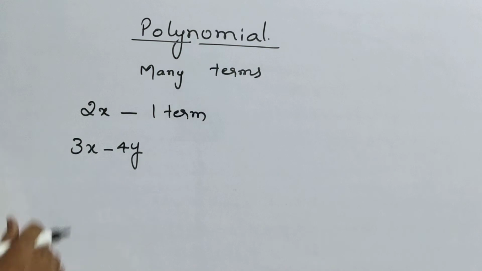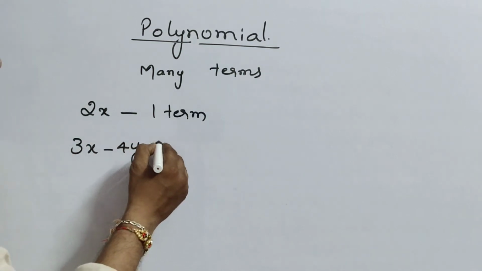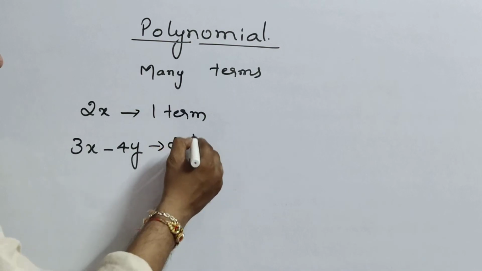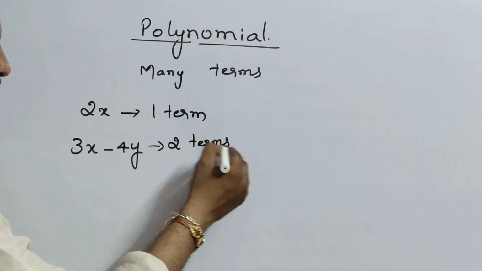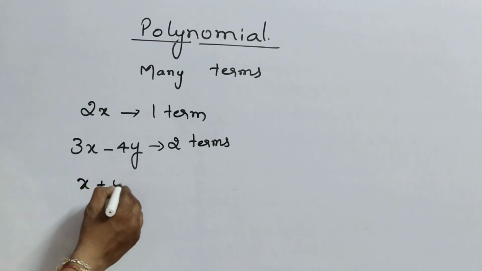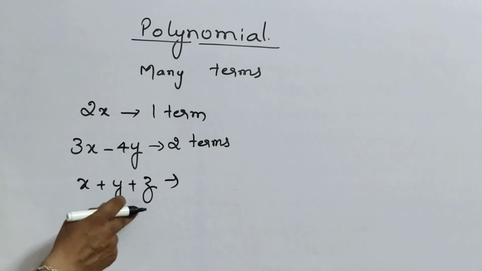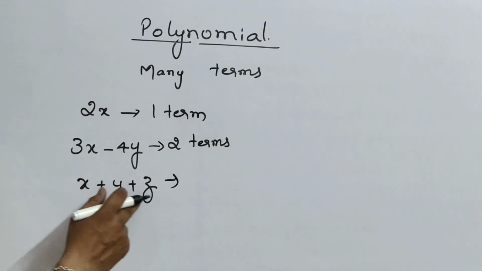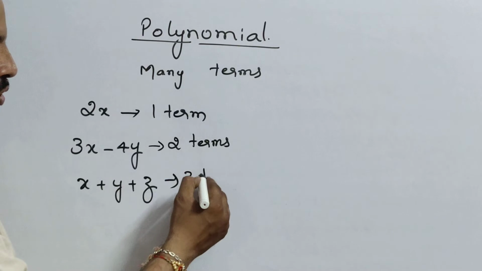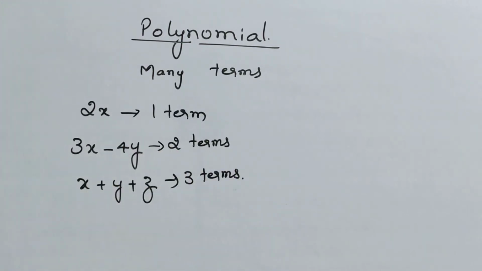So one term and two terms, in total you can see two terms. Next, x plus y plus z. So 1, 2, 3. In total you can see three terms.